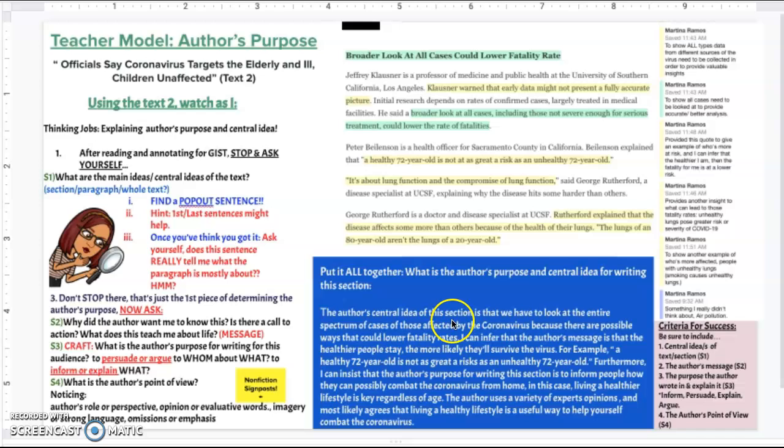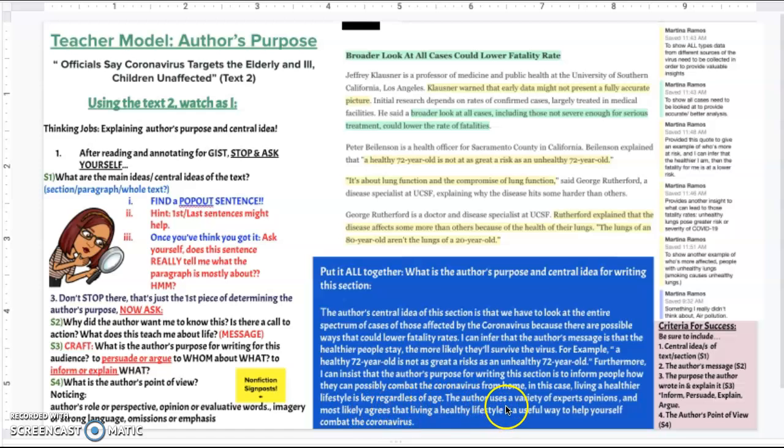The author's central idea of this section is that we have to look at the entire spectrum of those affected by the coronavirus, because there are possible ways we can lower the fatality rates. I can infer that the author's message is that the healthier people stay, the more likely they'll survive the virus. For example, a healthy 72-year-old is not at as great a risk as an unhealthy 72-year-old. Furthermore, I can insist the author's purpose for writing this section is to inform people how they can possibly combat the coronavirus from home. In this case, living a healthier lifestyle is key regardless of age.